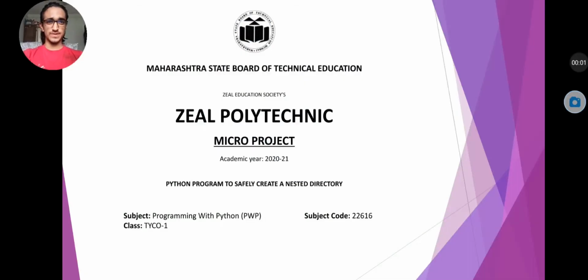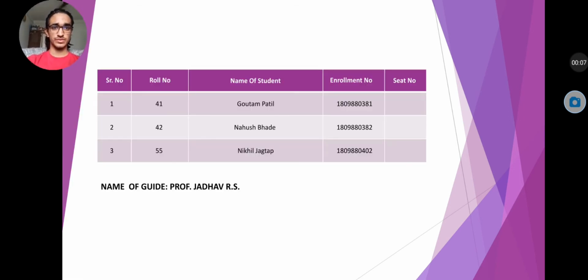Hello everyone, this is Nikhil Jagtap and our today's topic is Python program to safely create a nested directory. Here are our group members Gautam Patel, Nauj Bode and me Nikhil Jagtap, and our project guide is Jadoo Madam and our mentor is Survase ma'am.